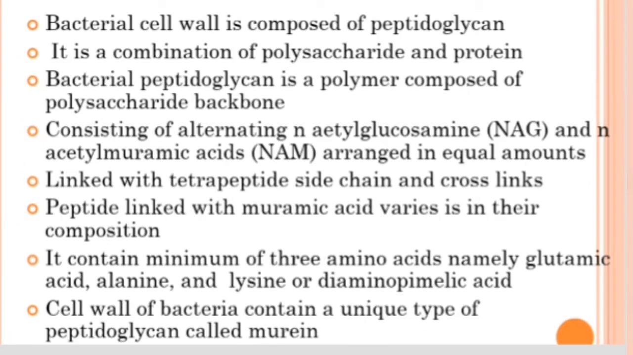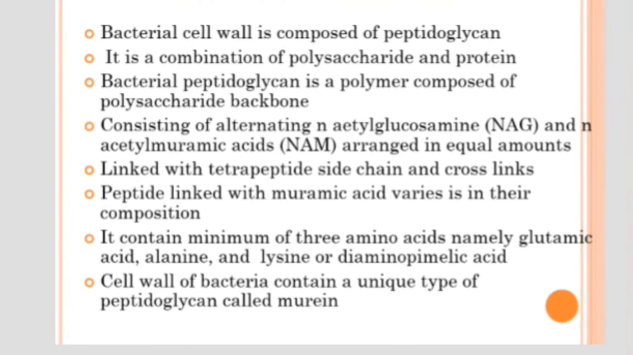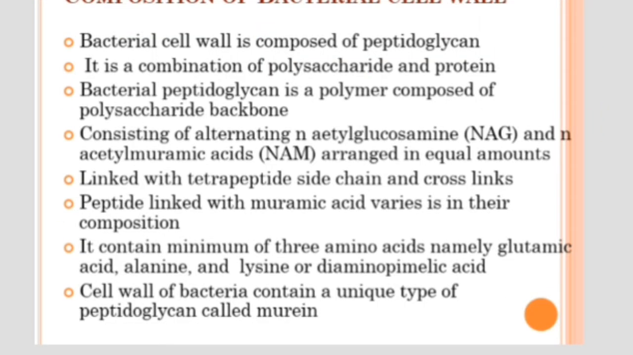Next is the composition of the bacterial cell wall. The bacterial cell wall is composed of peptidoglycan. Peptidoglycan is a combination of polysaccharide and protein. It is a polymer made up of protein and polysaccharide. The peptidoglycan backbone is composed of polysaccharide, to which these protein molecules are linked.